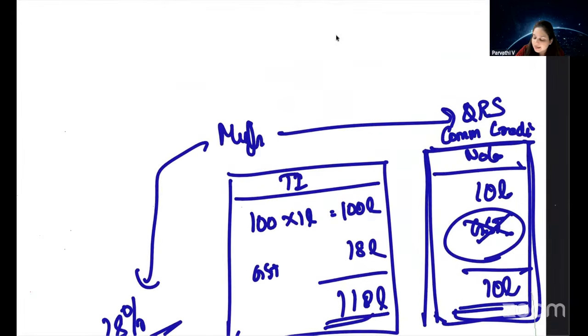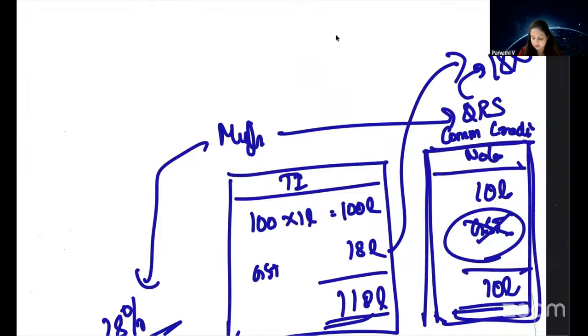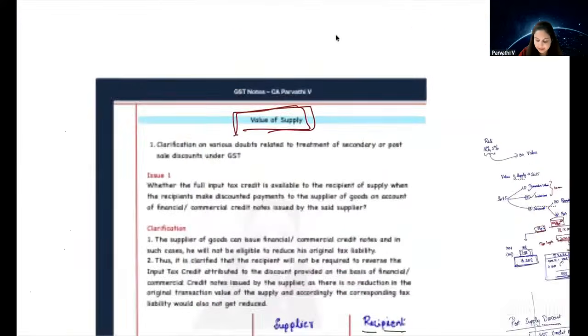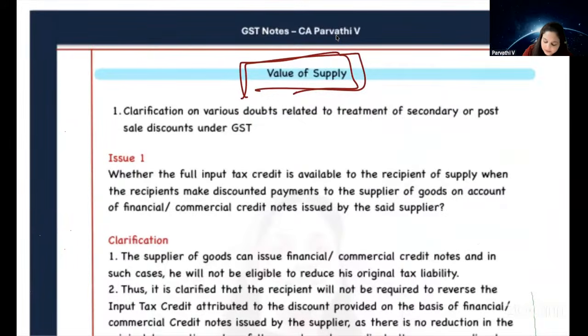Now, how much ITC did QRS claim? 18 lakh. This is not just one invoice, 1, 2, 3, 4, however many invoices it is, totaling to 18 lakhs. 18 lakh credit QRS also claimed. Now, if MyG issues a commercial credit note, should QRS reduce their ITC? That is a question. So now let's understand the first circular. Okay, this is a circular on various doubts regarding treatment of secondary or post-supply discounts under GST.